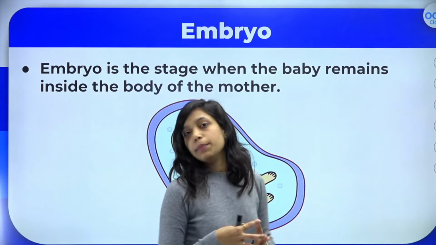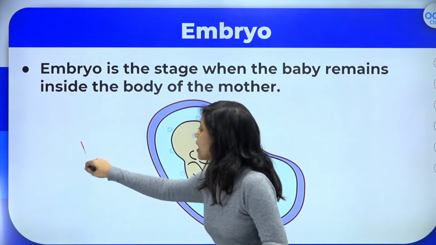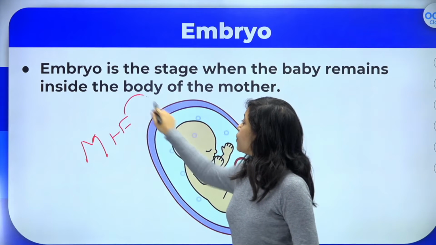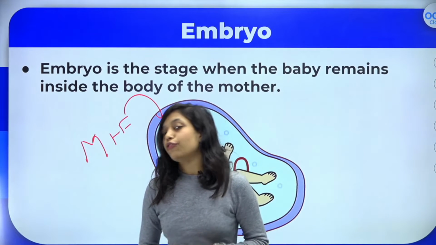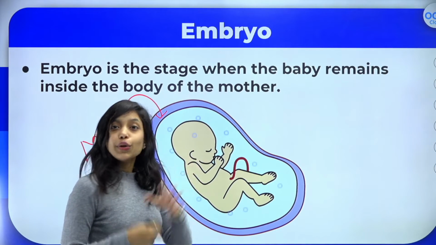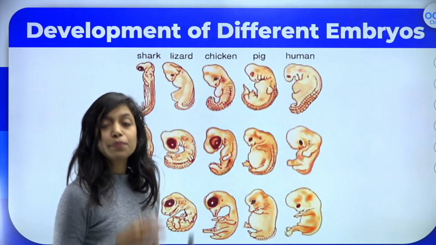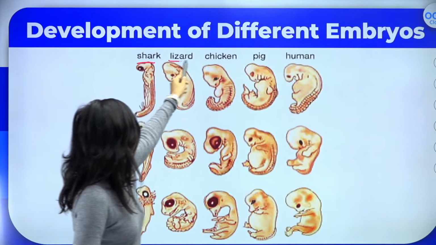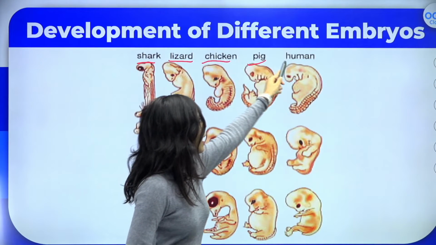The embryo will be growing. I told you that male cell will combine with the female cell and embryo will be formed, right? So this embryo will be growing inside the mother's womb during the gestation period. Let us see different embryos now. As you can see here, shark embryo, lizard, chicken, pig and human, right?